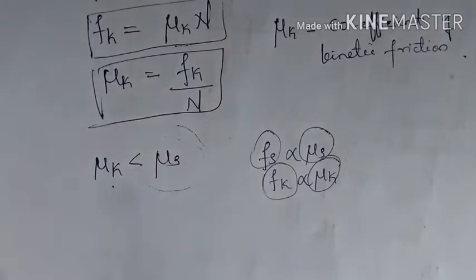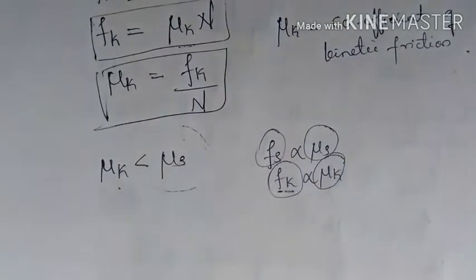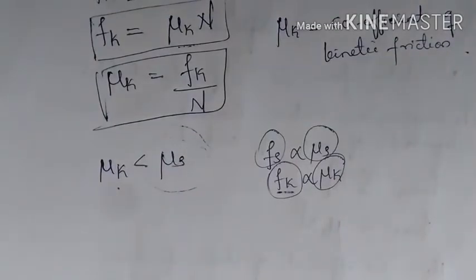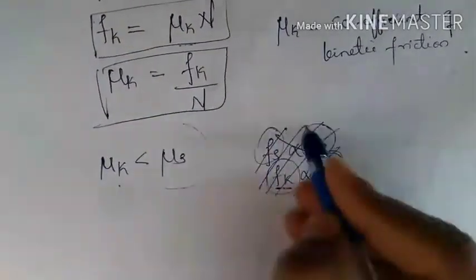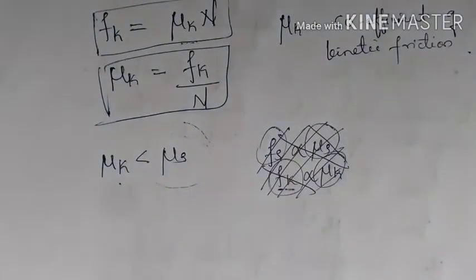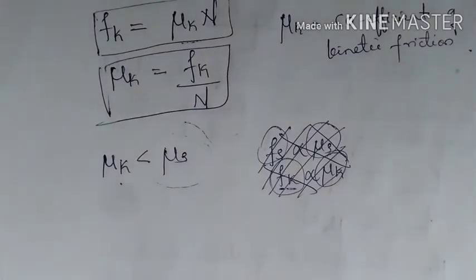The kinetic friction Fk is equal in magnitude to the force applied to maintain the body in uniform motion over the surface of another body.